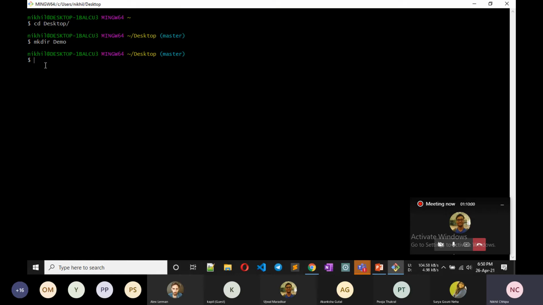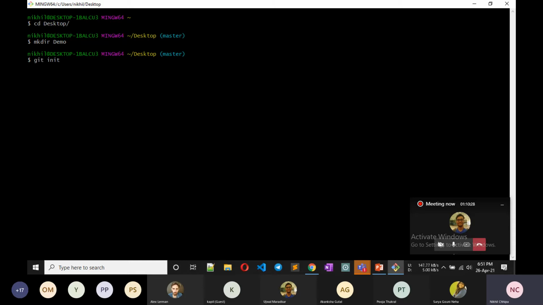But we want Git to track all the changes we make in it. So we are going to initialize Git in this folder. To initialize Git we use the git init command. What the git init command does is create some hidden folders in it that track all the changes we will make in it.